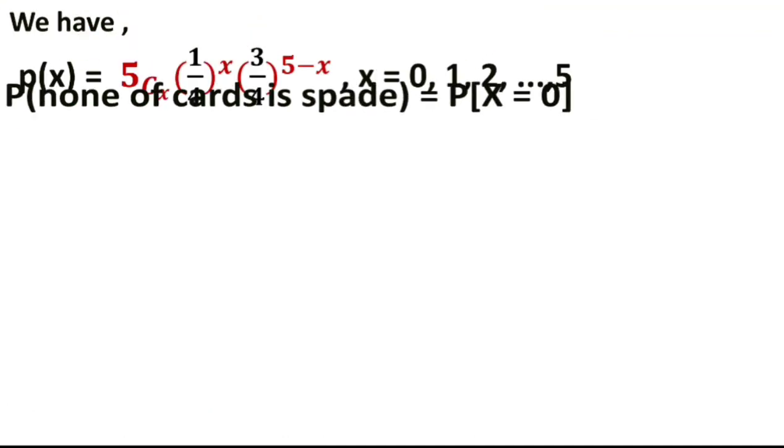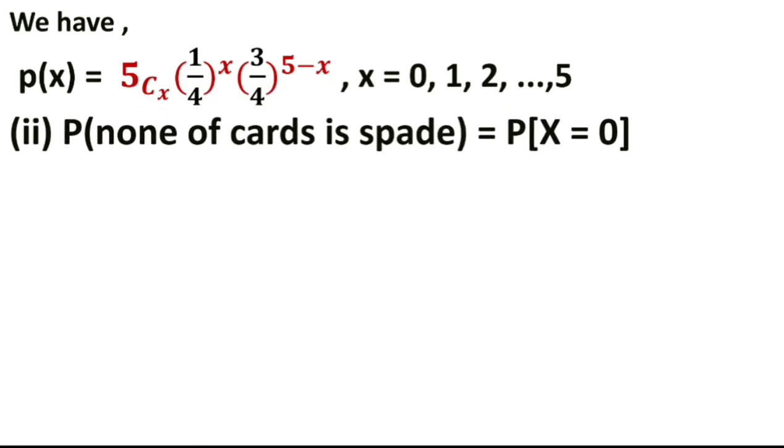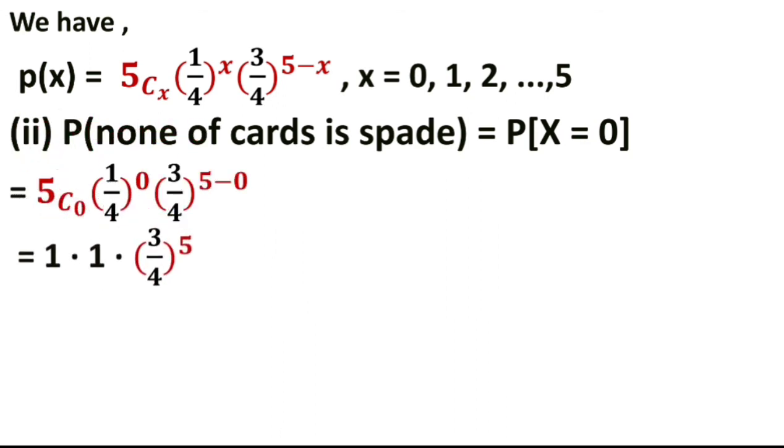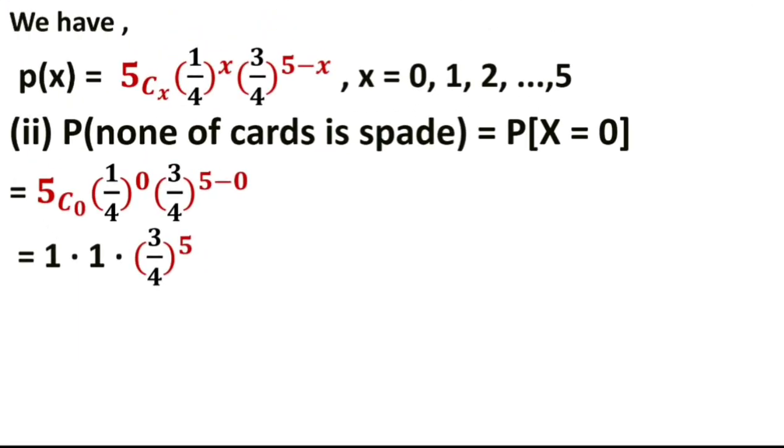Now the third case is none of the cards is a spade card, means x equal to 0, that is 5 combination 0 into 1/4 raised to 0 into 3/4 raised to 5 minus 0. It becomes 3/4 raised to 5, that is 243 upon 1024, that is the final answer.